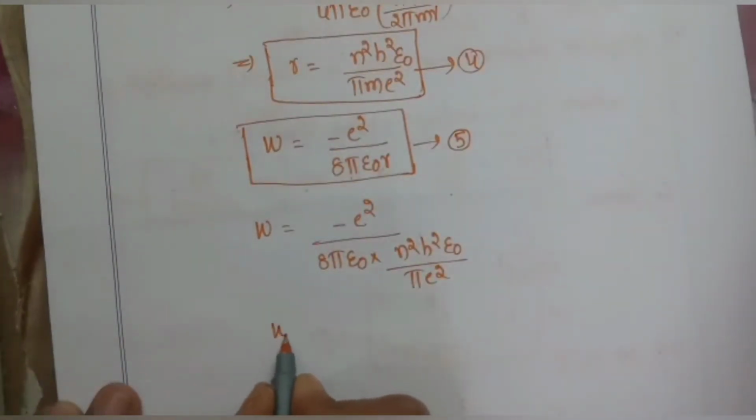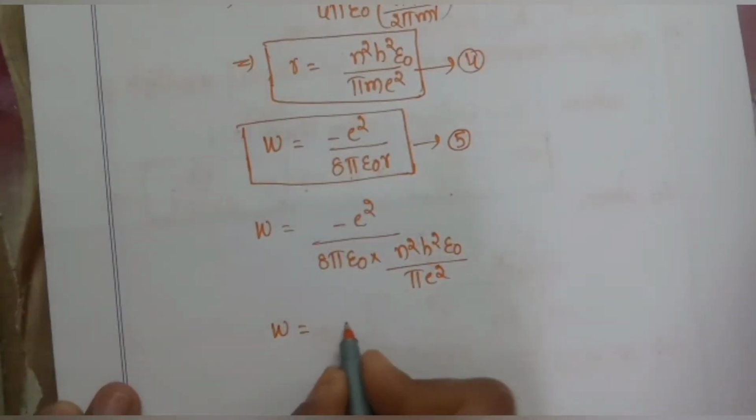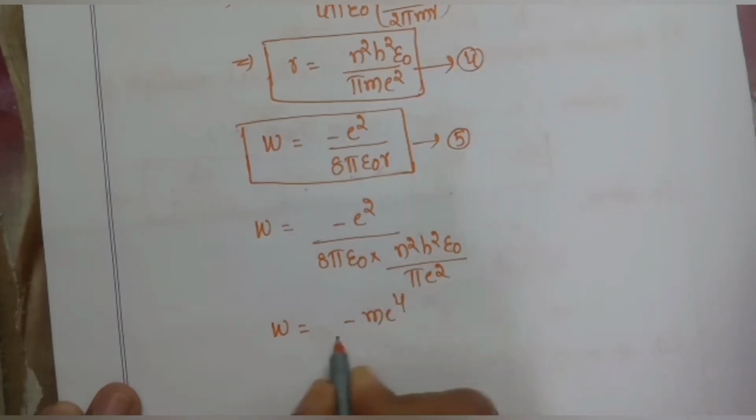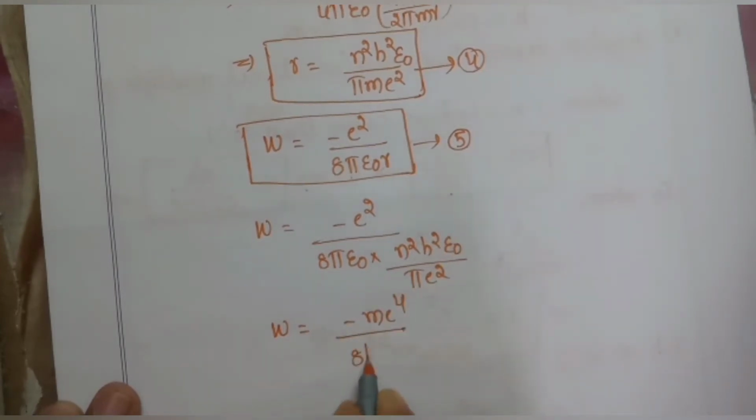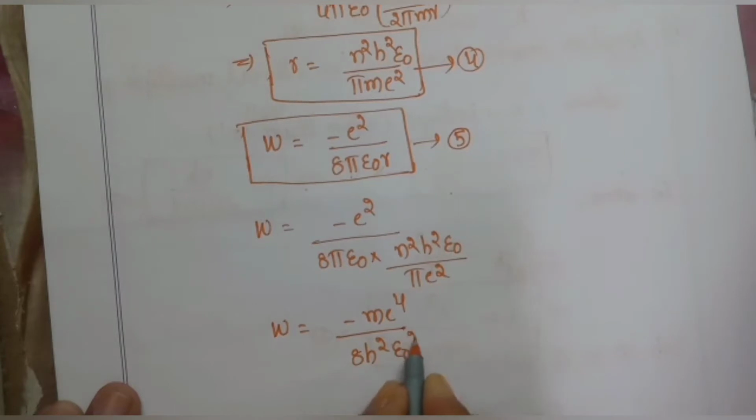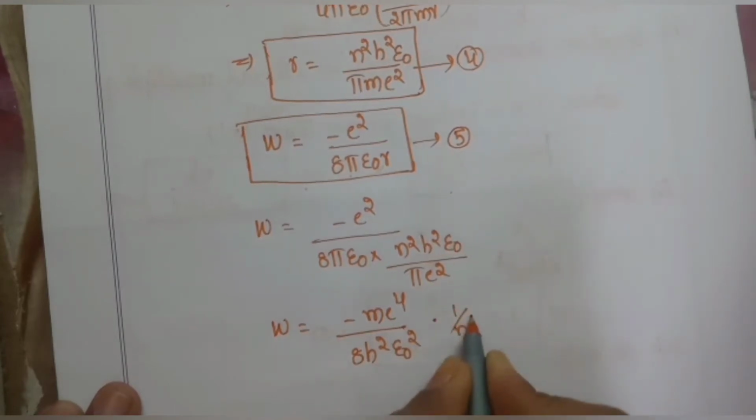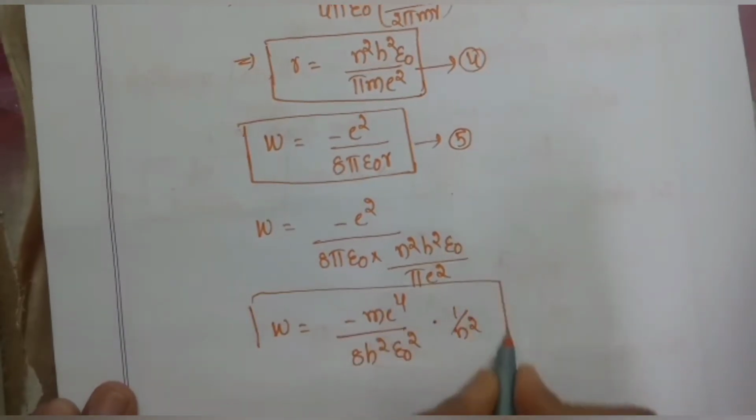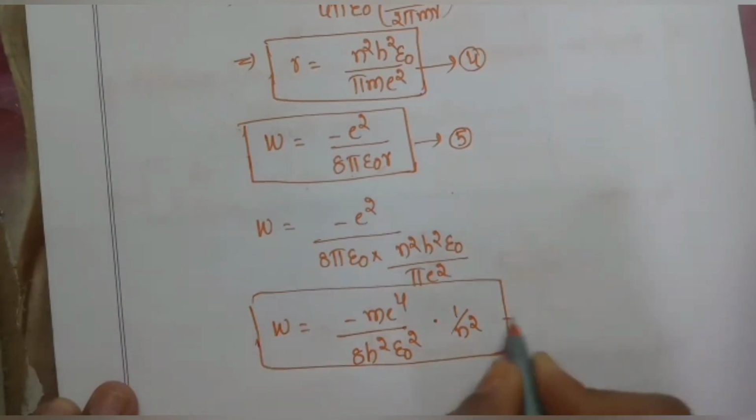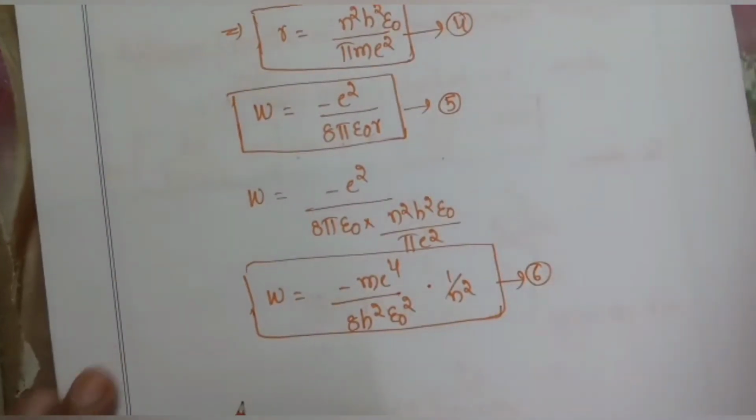If we rearrange this equation, we get W is equal to minus m e power 4 by 8 h square epsilon naught square into 1 by n square. Let us say this as equation number 6. Thus, the energy corresponds only to the force of attraction between the electron and the proton.